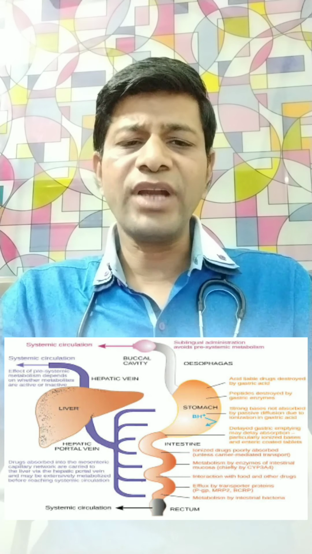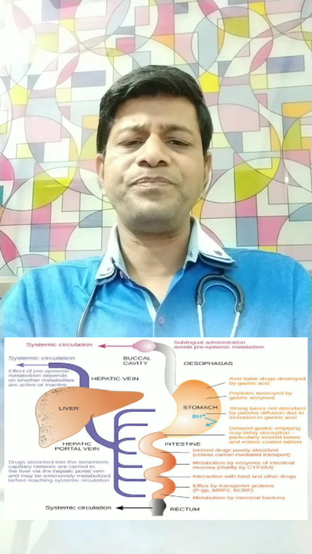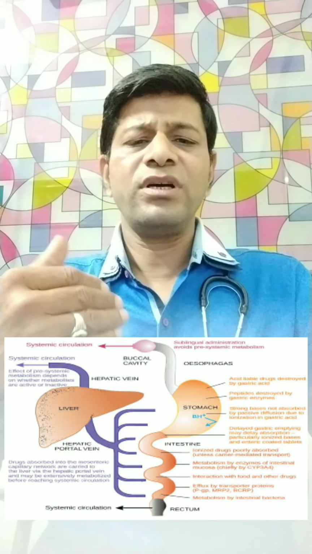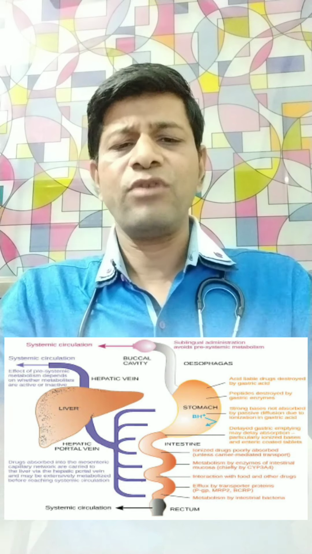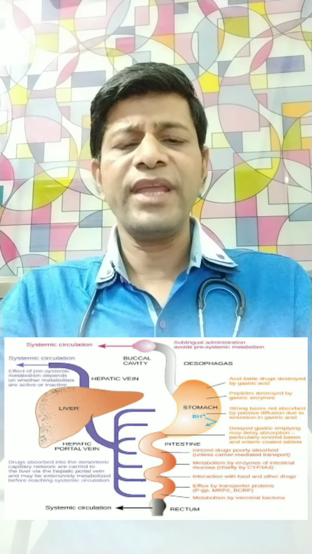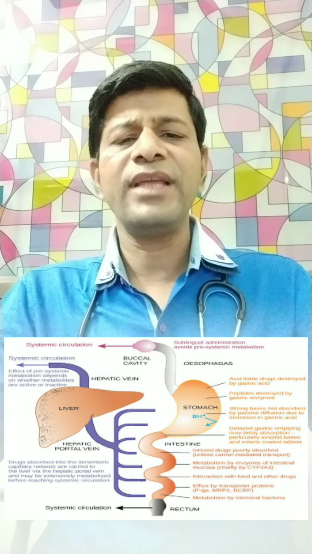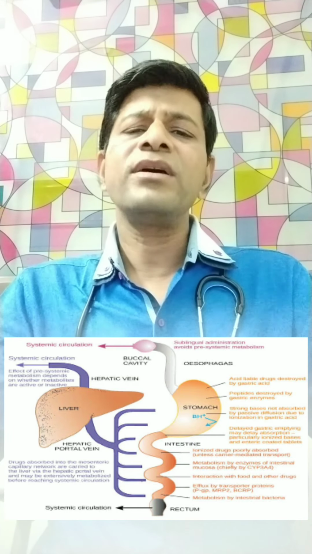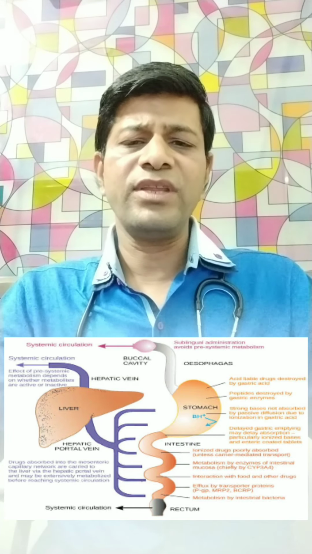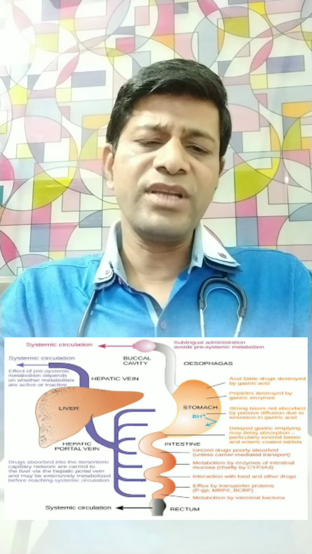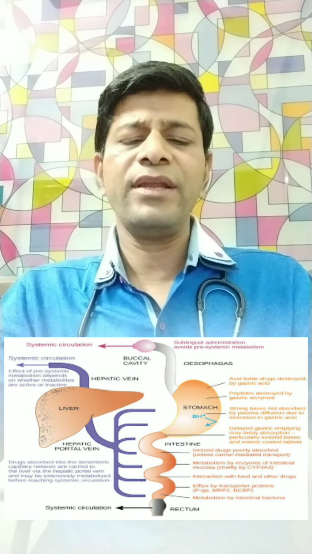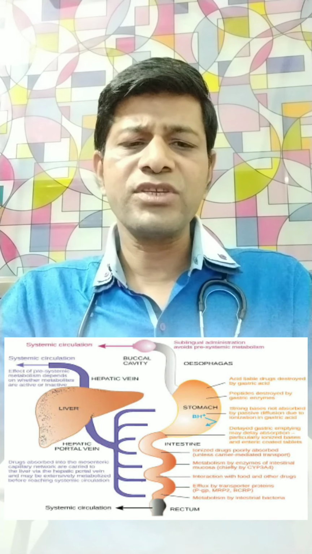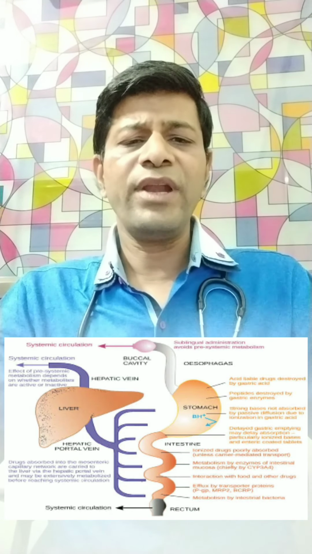Now let us study how the medicine enters, which we have already seen. Medicine, after taking through the mouth, enters the GIT, then the liver, then through the portal vein, then to the systemic circulation. This is how the medicine enters after the oral route, and in the parenteral route it enters directly into the systemic circulation.